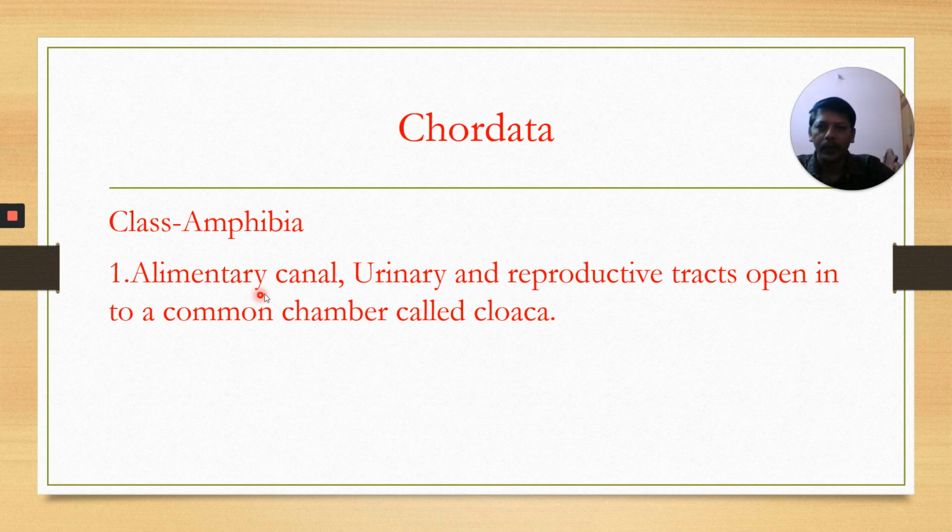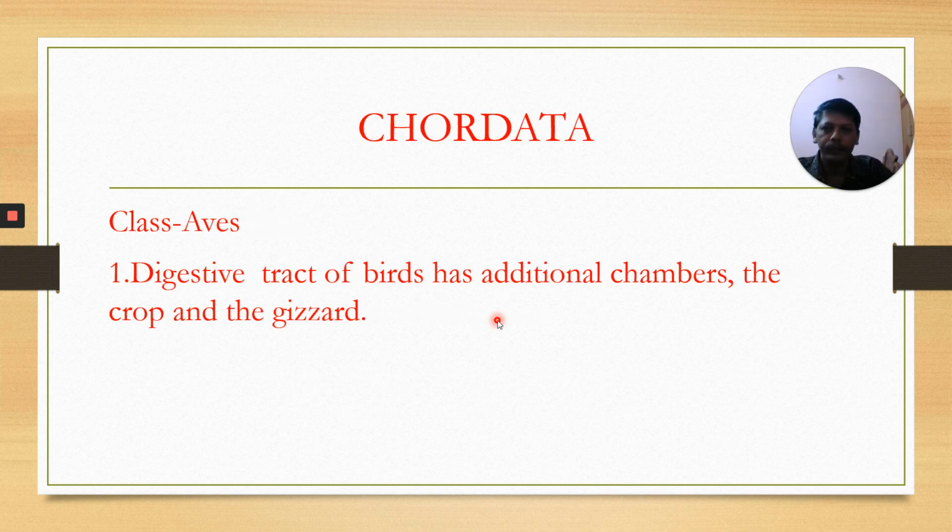Next, Amphibia. The alimentary canal, urinary tract and reproductive tract open into a common chamber called the cloaca. I will explain this point when I explain the digestive system of frog. The alimentary canal is part of the digestive system, the urinary tract is in the urinary or excretory system, and there is also a reproductive tract. They all open into a common chamber called the cloaca.